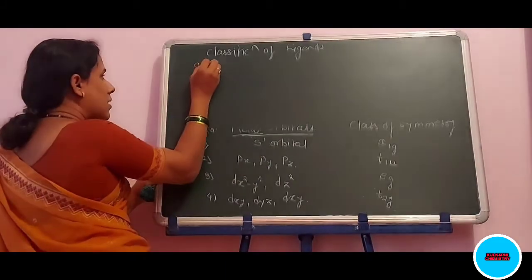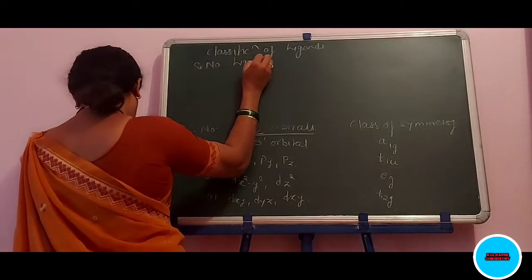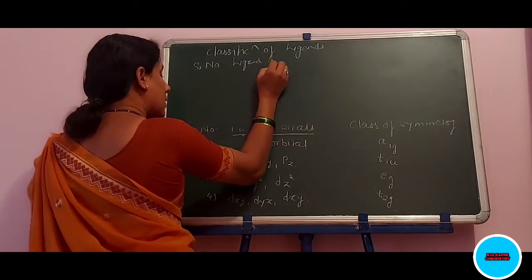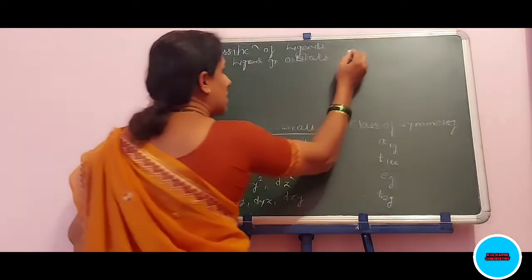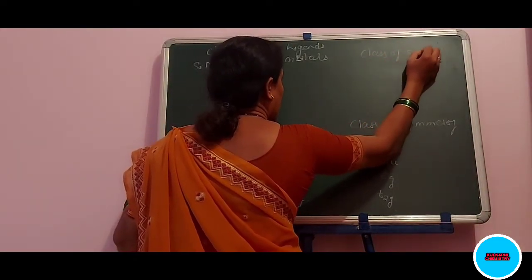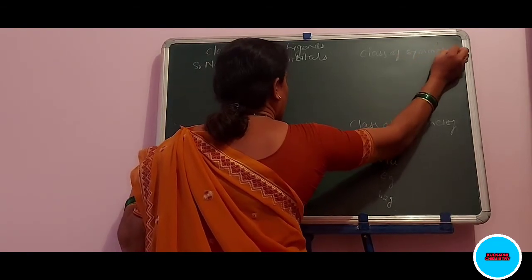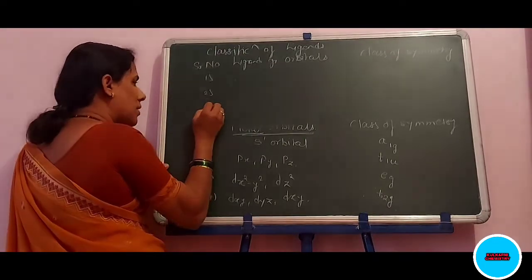Okay. What is the classification of ligand group orbitals and class of symmetry? As here, there are three classes only.